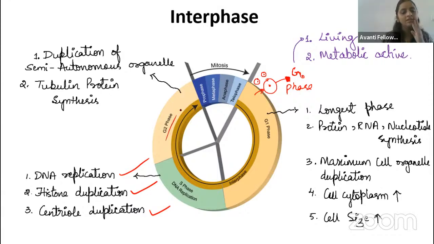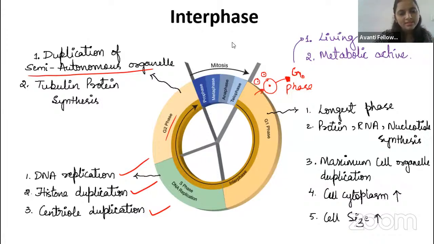Then coming to the G2 phase, the second growth phase. What will happen? Duplication of the semi-autonomous organelles. Which are the semi-autonomous organelles, guys? None other than our mitochondria and chloroplast, right? Mitochondria and chloroplast duplication will take place in the G2 phase. Remember, in the exam they may ask in which phase of the cell cycle mitochondria and chloroplast will duplicate. You should not answer G1 phase because madam told everything duplicates there. No. Semi-autonomous organelles will duplicate in the G2 phase.